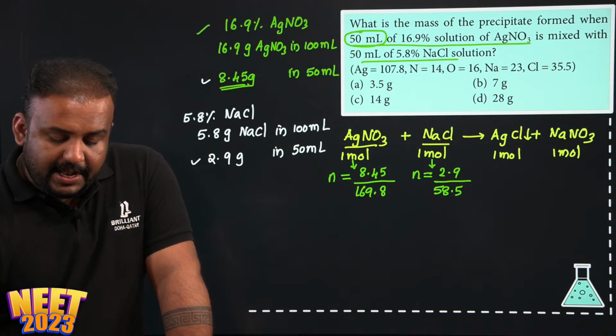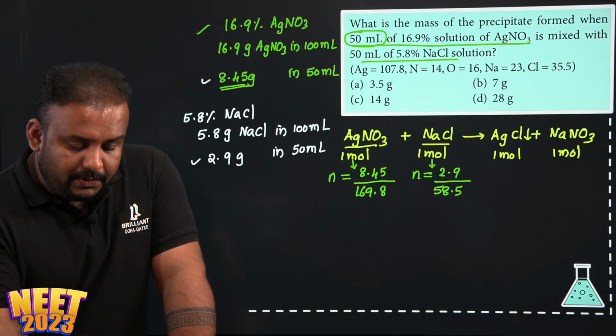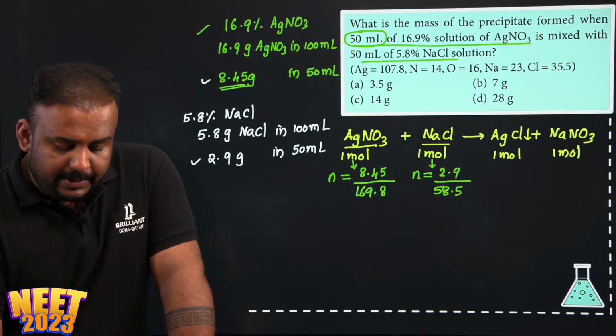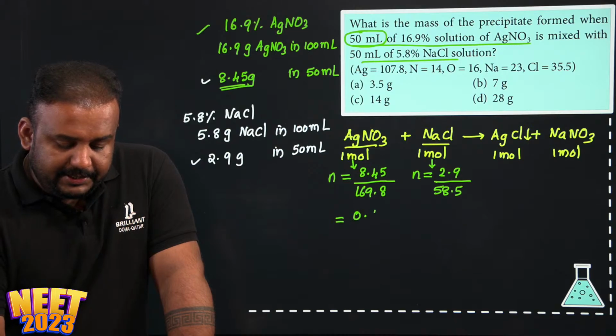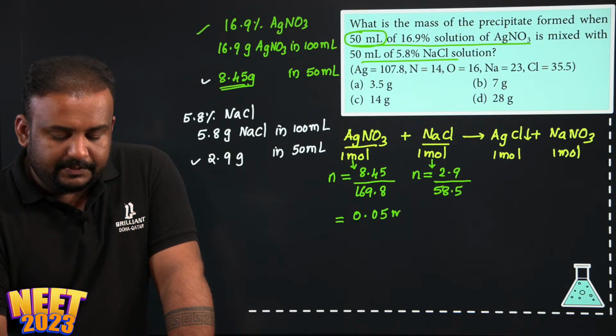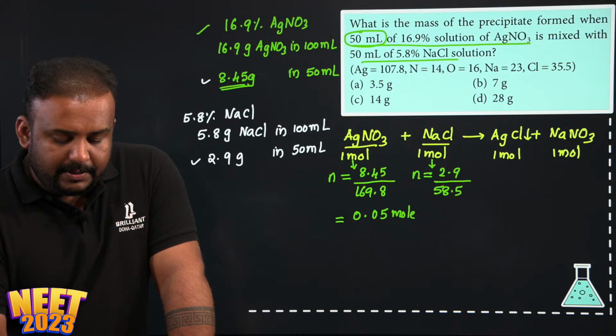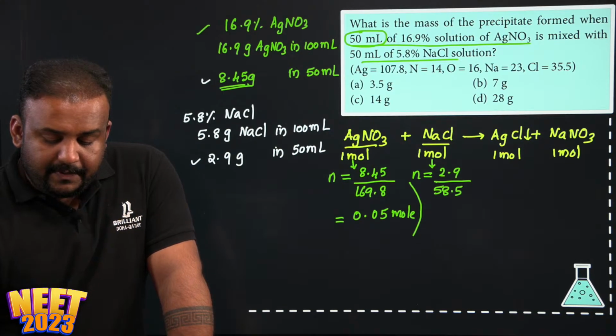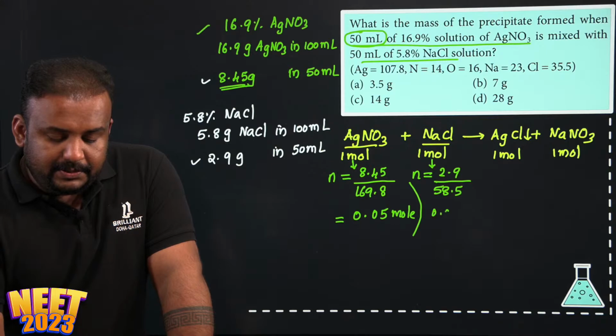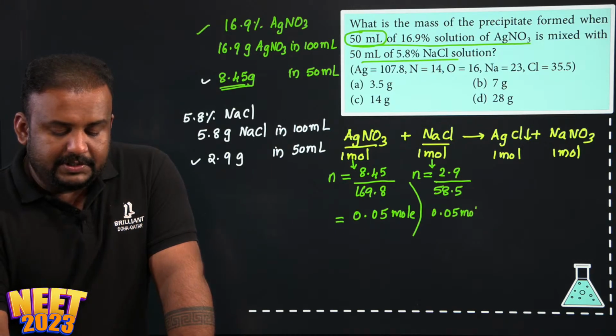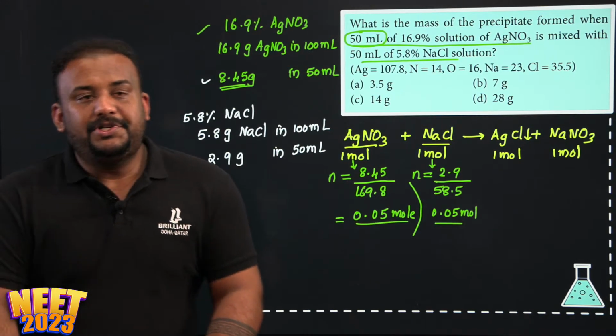So if you take 8.45 divided by 169.8, that will be close to 0.05 moles. Similarly, we have 2.9 divided by 58.5. That is also equal to 0.05 moles. You see, we got the stoichiometry clearly here.